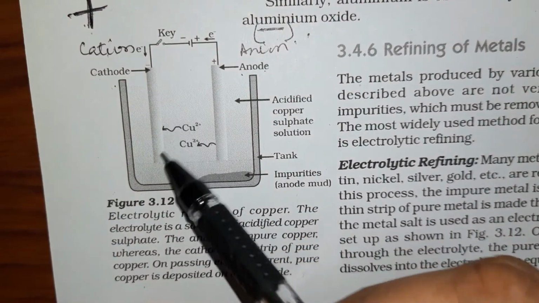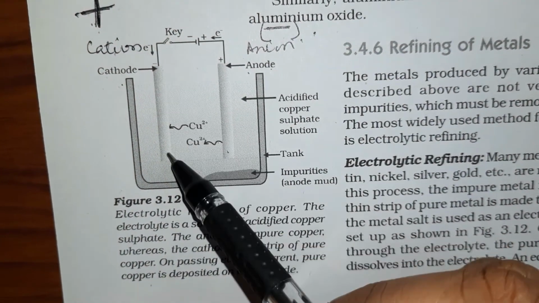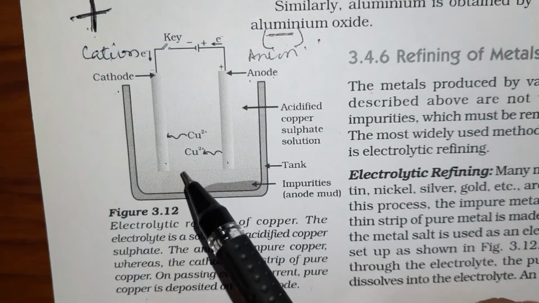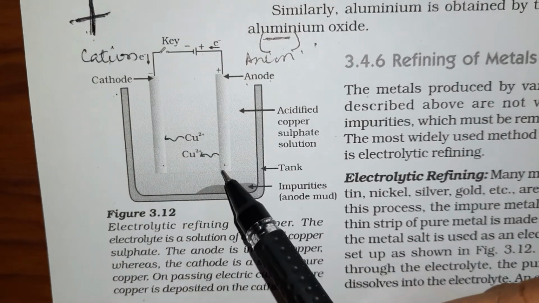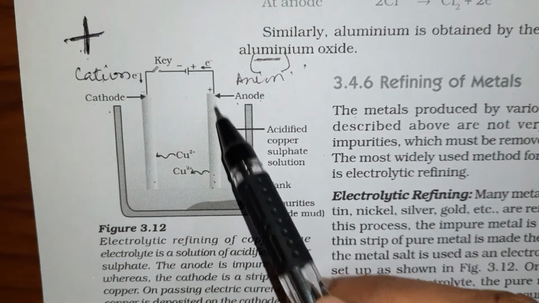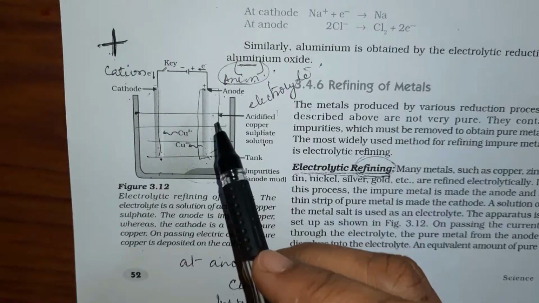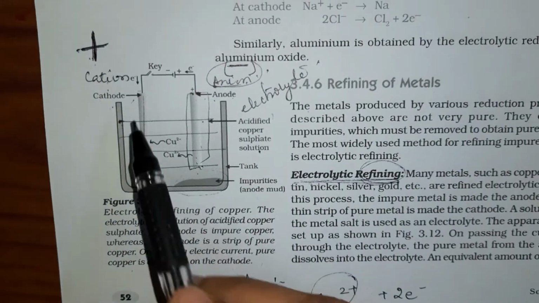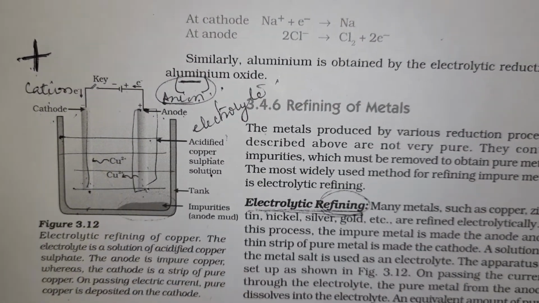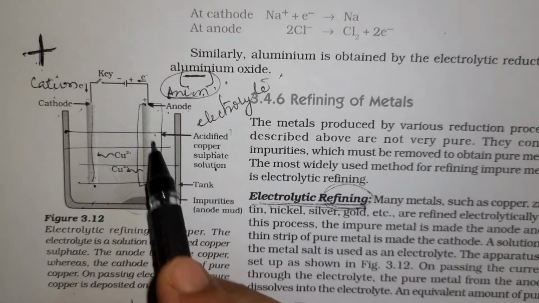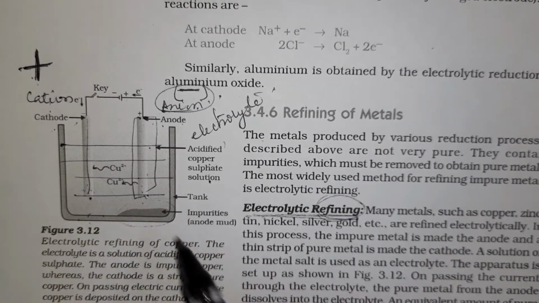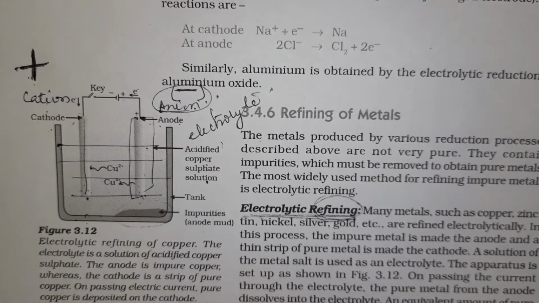Now what happened? We take two metal electrodes, one connected to the positive terminal of the battery and the other connected to the negative terminal of the battery, both of them made up of copper. The only difference between the two electrodes is that the anode is made up of impure copper and the cathode is made up of pure copper. Also, the anode is taken to be thick because we have to purify this, and the cathode is taken to be a thin metal strip.